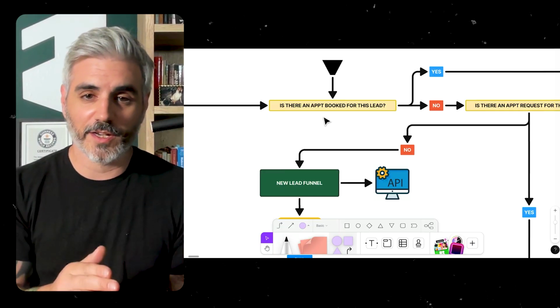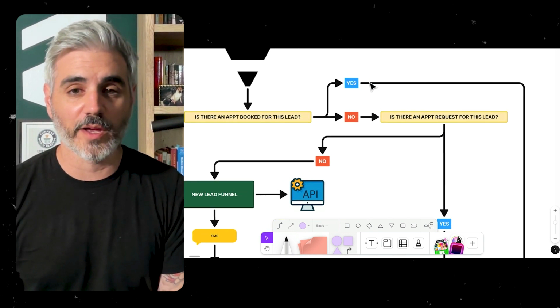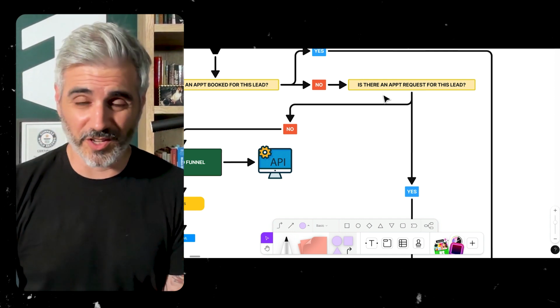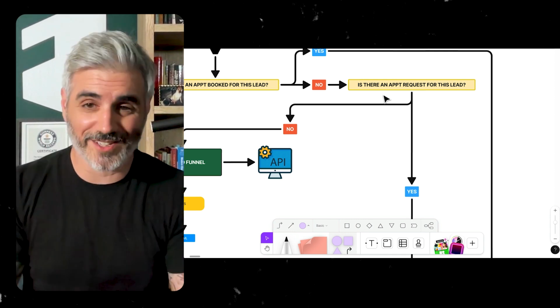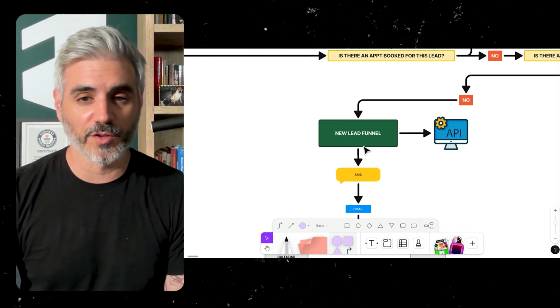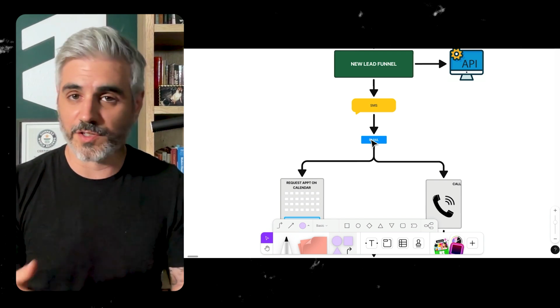So what happens after they come into the funnel? We check to see, is there an appointment associated with that contact record? If there is, they go this way, and if there's not, they go this way. The second thing we check is, if there's not an appointment associated with the contact, is there an appointment request associated with the contact? If yes, they go down this way. If no, they go here to the new lead funnel. The job of this new lead funnel is to walk people through the process of setting up an appointment.